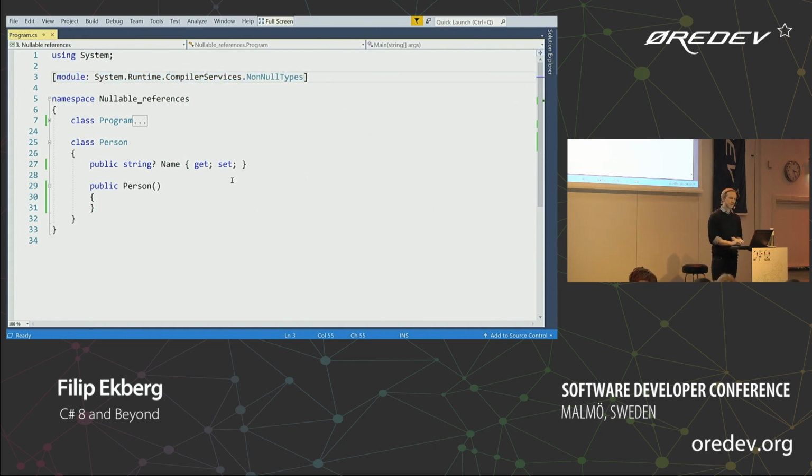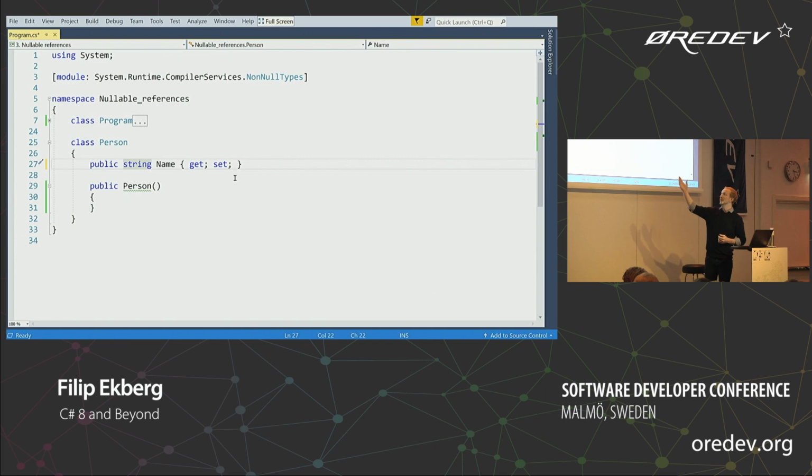So what I can do now, you see this question mark here, and you probably recall us being able to do this on value types. So we can say that we have a nullable integer or that we have a nullable double, but saying that we have a nullable string doesn't make any sense in C# 7 because they're nullable by default. But now in C# 8, we want to make sure that nulls don't occur anymore. So by default, everything's going to be non-nullable.